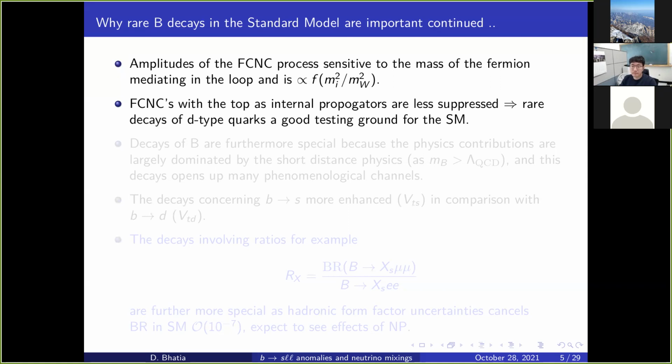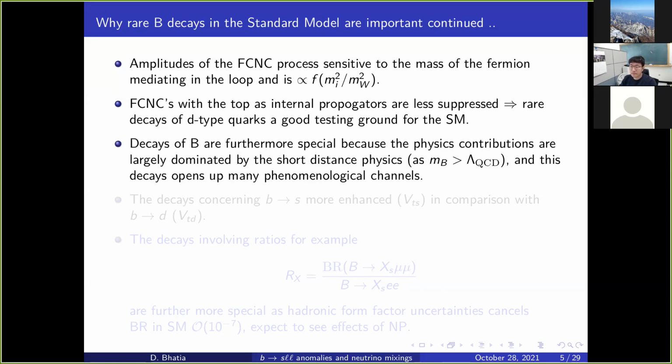But now, what kind of flavor changing processes of D-type quarks? Because there are three types of them. So it turns out that the decays of B are special. Now, why is that so? The first reason is that its mass is greater than lambda QCD. So then it opens up more phenomenological channels. Not only that, it is also largely dominated by short distance physics because it is away from the QCD scale. So then it becomes special. So we can look at the FCNC processes concerning B quarks.